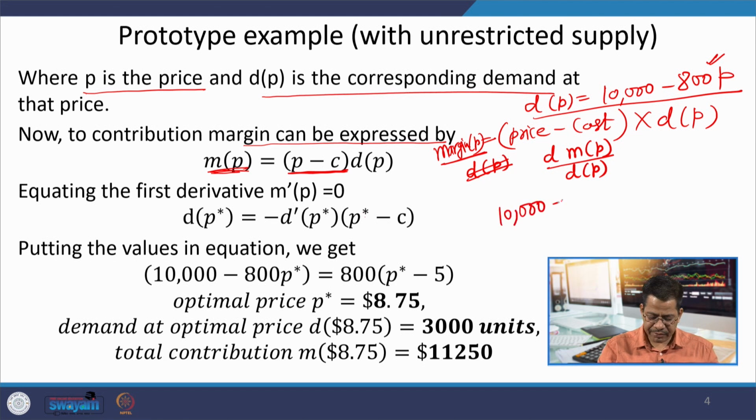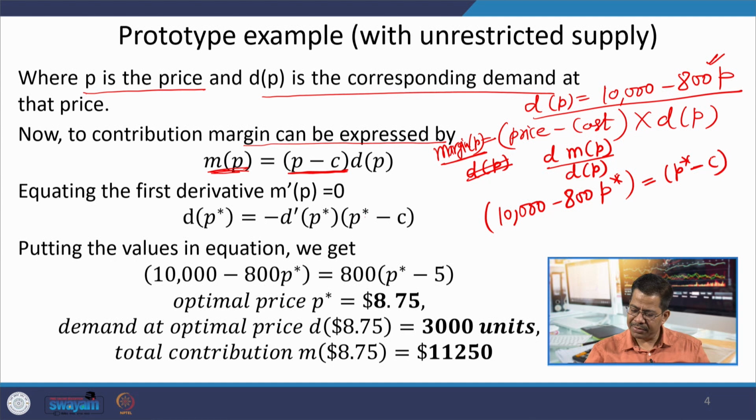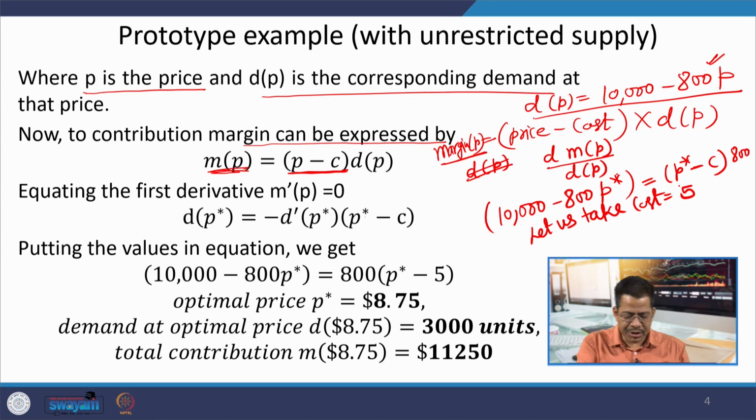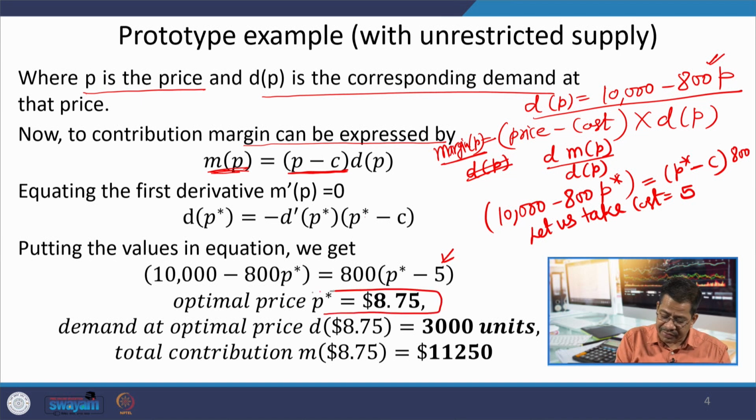Let us solve this. This is that price equals P bar, cost price is let us say something, into 8P dP, that is 800. And when you solve this, let us take cost equals 5 rupees, and when I put this cost equals 5 rupees, we get a particular level of optimal price, that is 8.75.